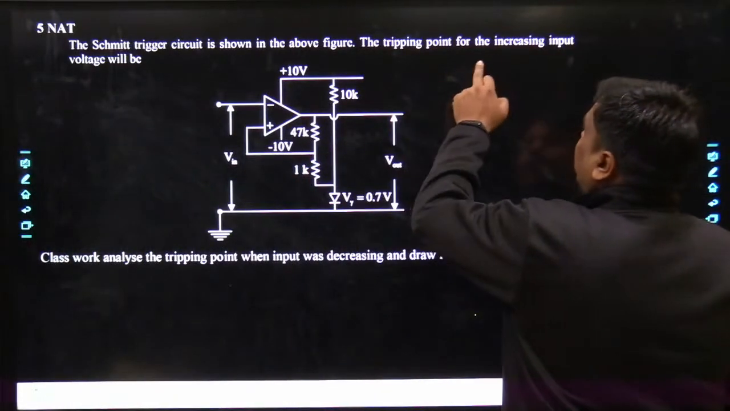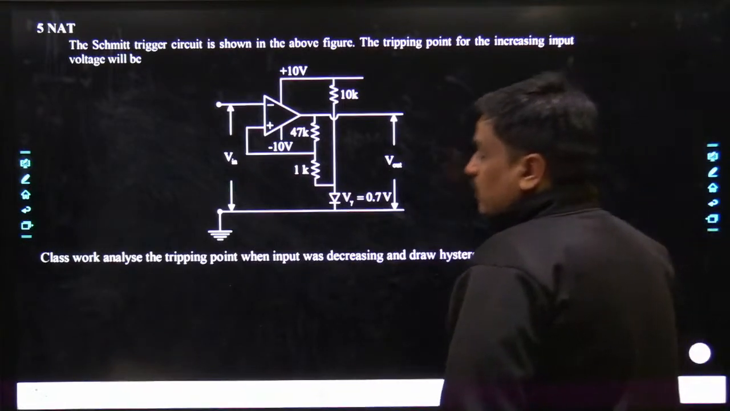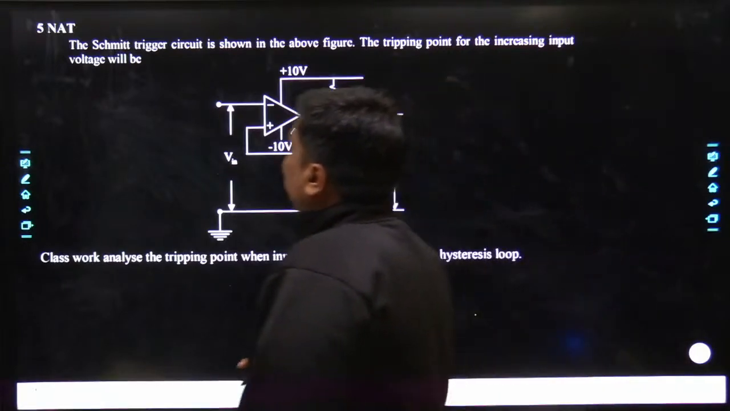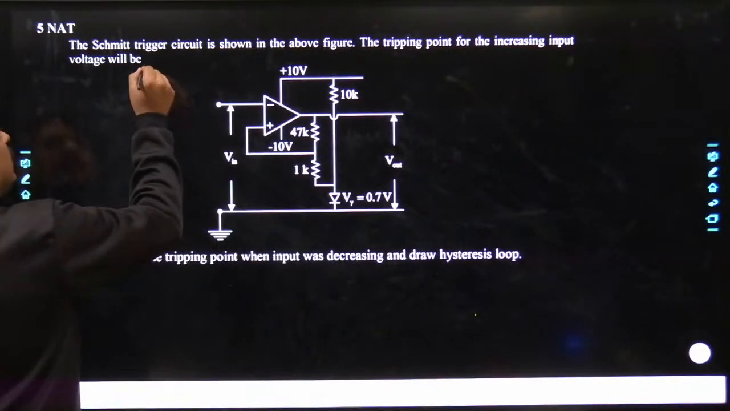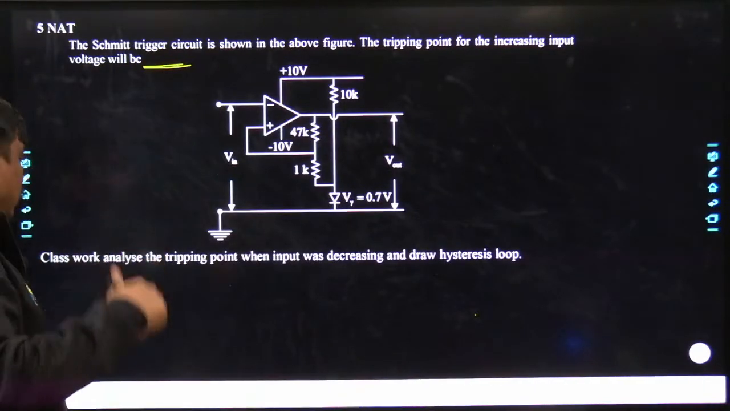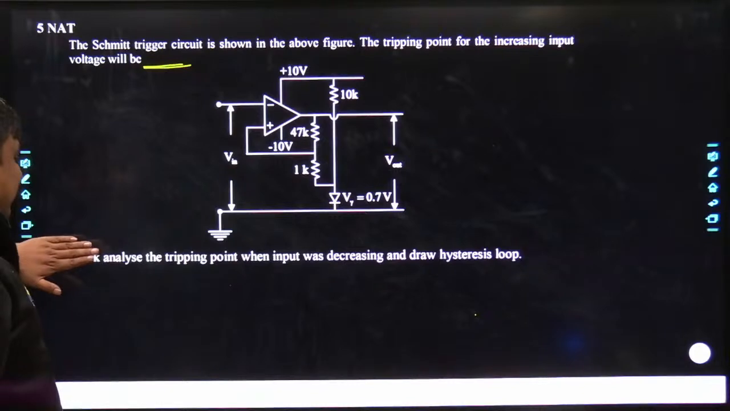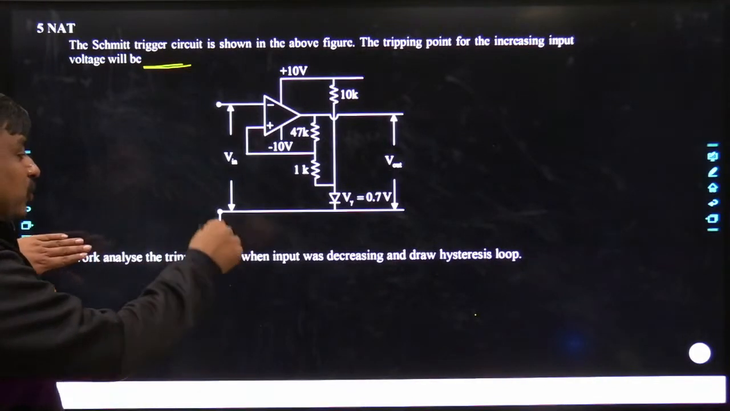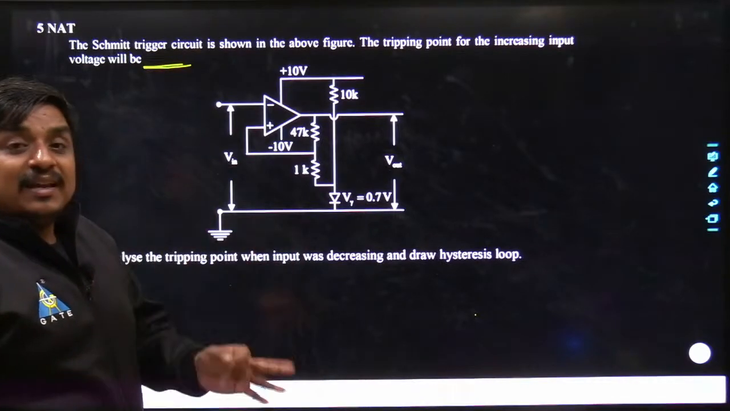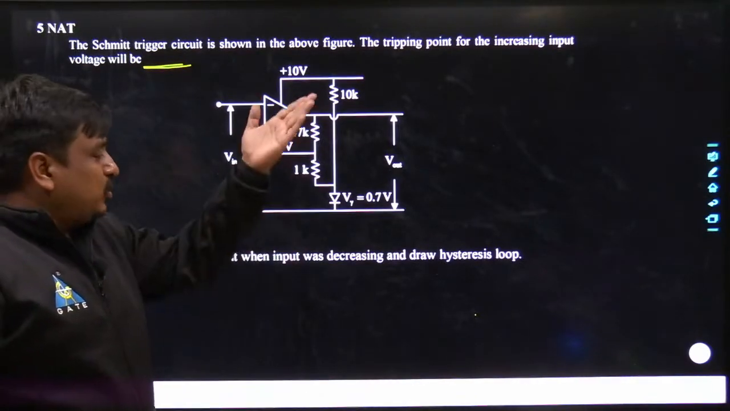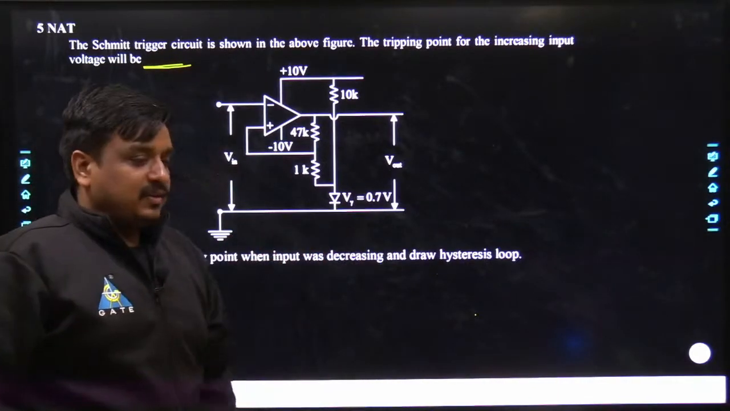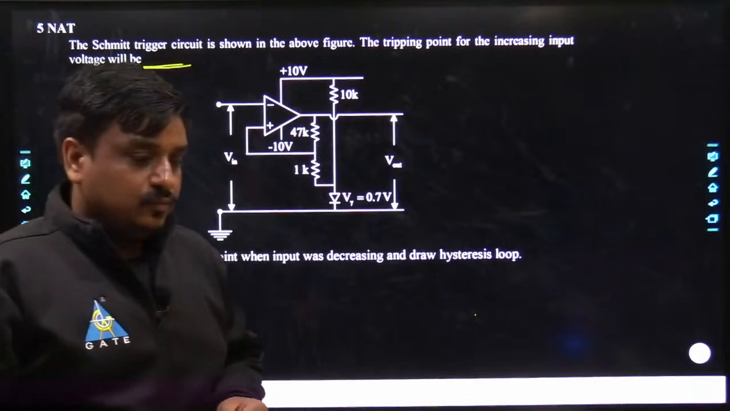The tripping point for the increasing input voltage would be, yes, input voltage would be, it's a numerical answer type of problem. Anyways, this statement does not make much sense, but it would be your homework: analyze the tripping point when the input was decreasing. Although in the problem I had to just focus on the tripping point when the input voltage increases, in your homework you also have to do it when it decreases.